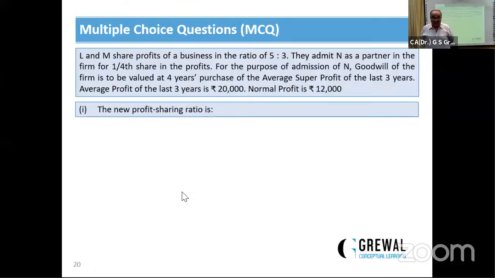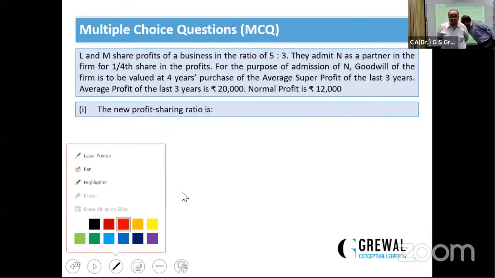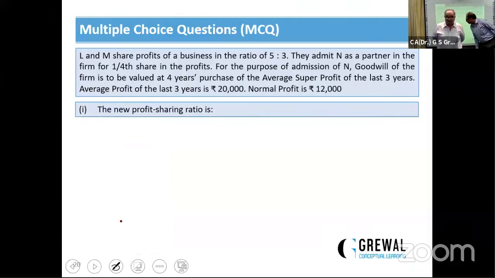Now next, L and M are partners. Sharing ratio is 5:3. They admit N as a partner in the firm for the 1/4 share in the firm. For this purpose, goodwill of the firm is to be valued at 4-year purchase of the average super profit of the last 3 years. Average profit of the last 3 years is 20,000. Normal profit is ₹12,000.